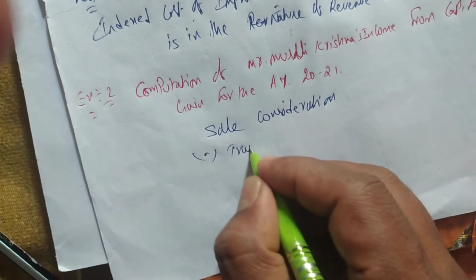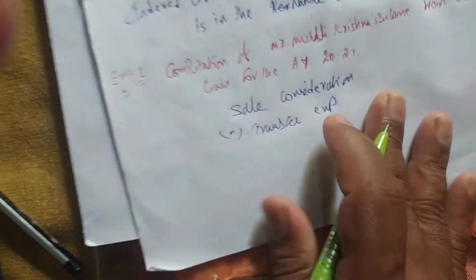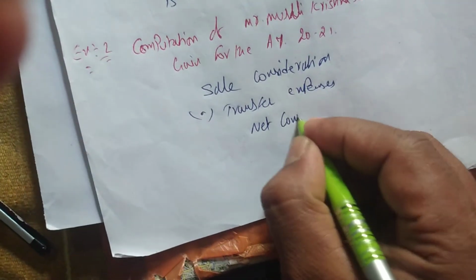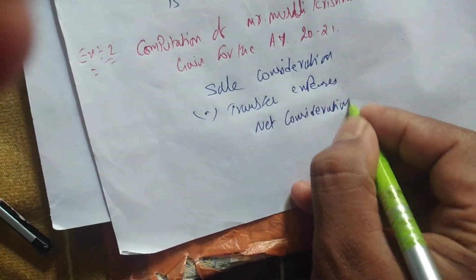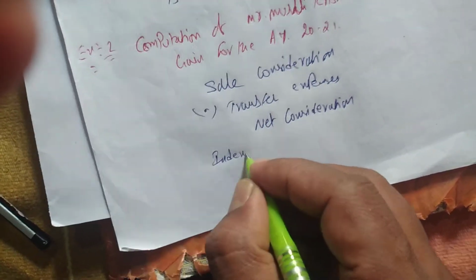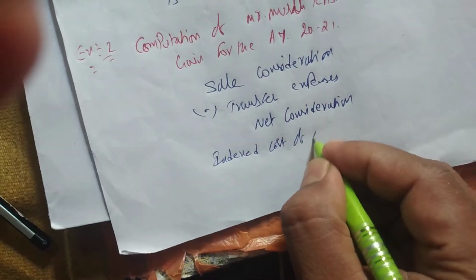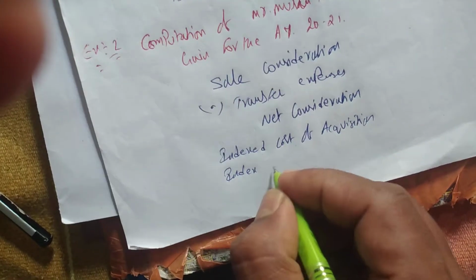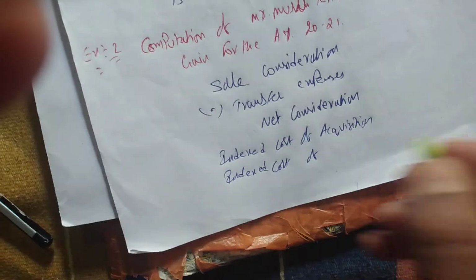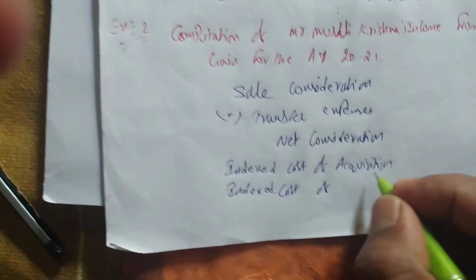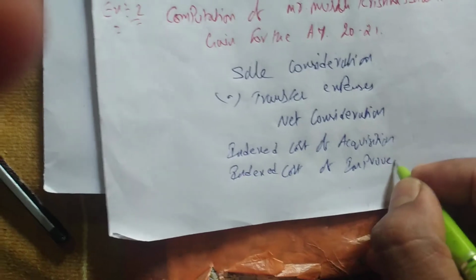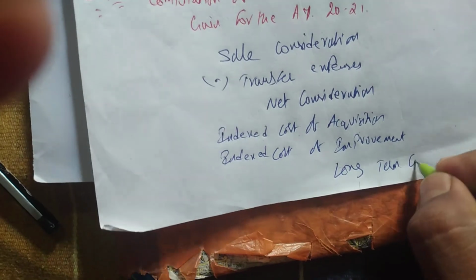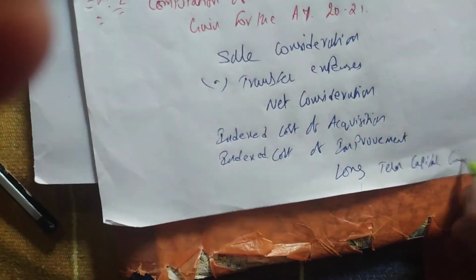First we'll write sale consideration, then we'll deduct transfer expenses, then we'll write net consideration, then we'll write indexed cost of acquisition, then indexed cost of improvement, then long term capital gain. You can write it as long term capital gain.